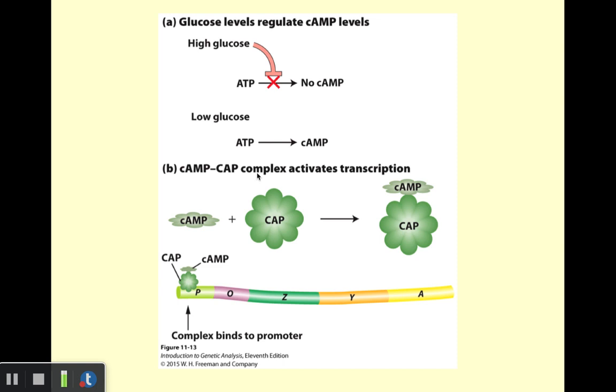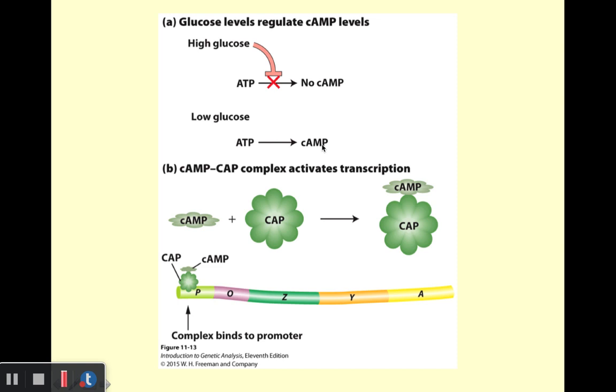And those high levels of cAMP are needed to bind to catabolite activator proteins, which are also produced in the bacterial cells. Those two molecules combine together to form a CAP-cAMP complex, which, as we said a few minutes ago, can then bind to the promoter, which again facilitates binding of RNA polymerase and expression of our genes.